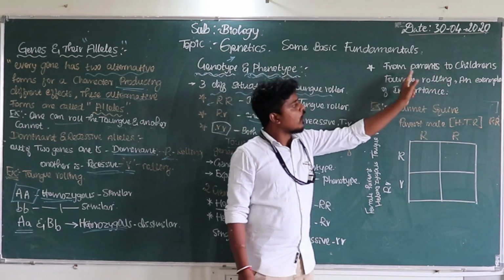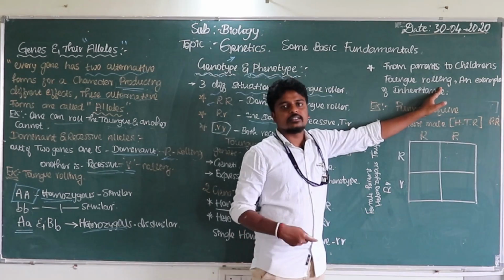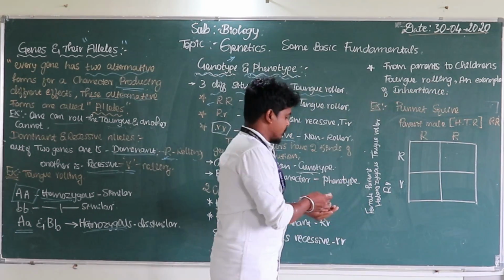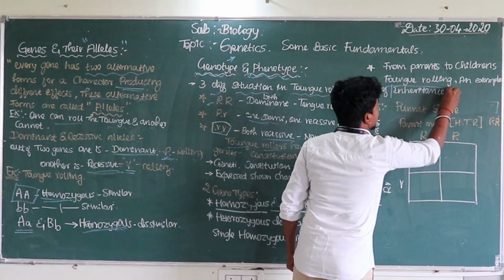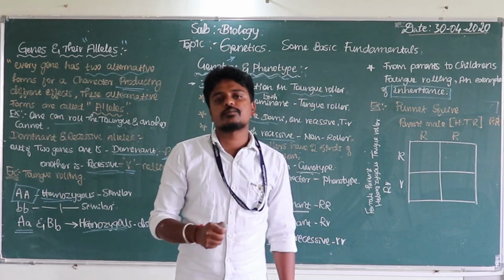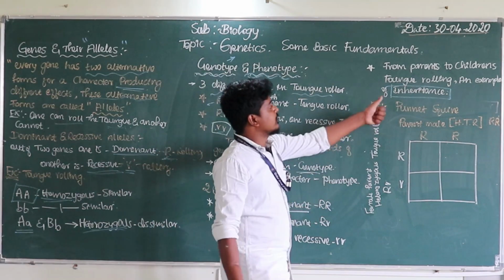how can the tongue roller trait be transmitted from parents to children? Have a look here. For example, when it comes to inheritance, the characteristics are received from the parents, yes or no? So let's start with the tongue roller.